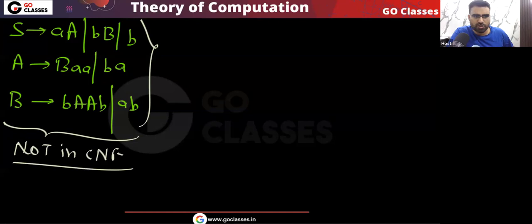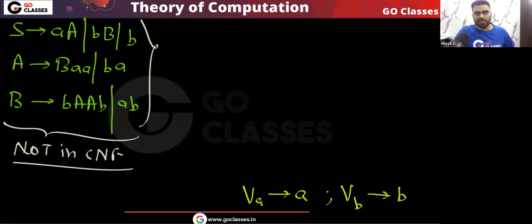Because this is not in Chomsky normal form, we will convert it into Chomsky normal form. Very simple. To convert this into Chomsky normal form, for every terminal I will create a variable. For terminal a I will create a variable V_a. For terminal b I will create a variable V_b. So for every terminal I am creating a variable.